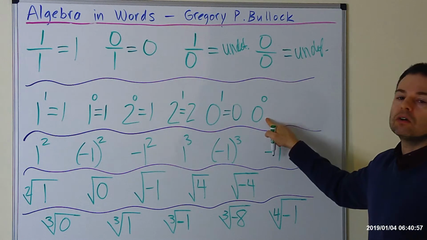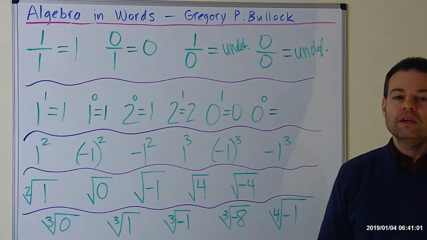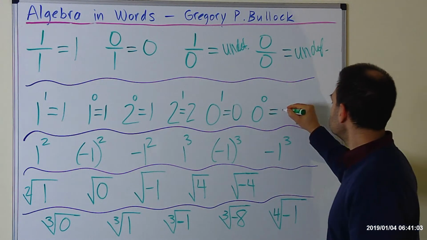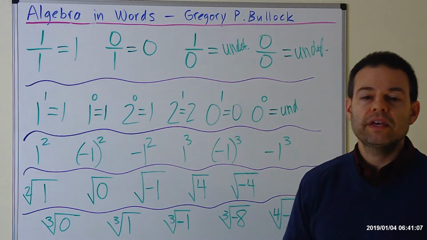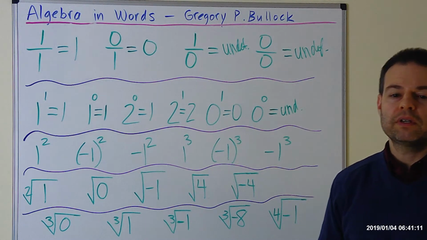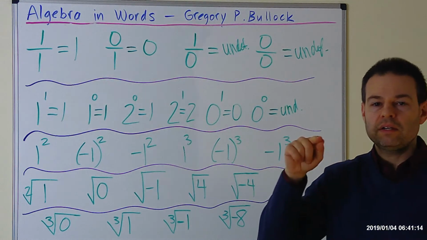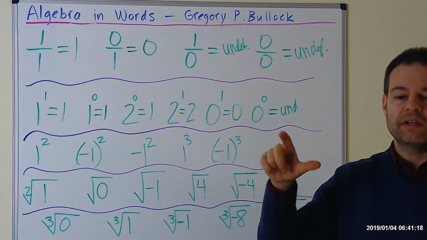What about 0 raised to the 0? Do you know what that equals? It equals undefined. If you want to test that on your calculator, every calculator is a little bit different. If you have the caret to do exponents, then do 0 raised to the caret and then 0.